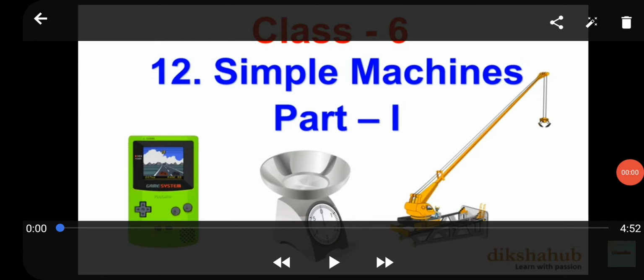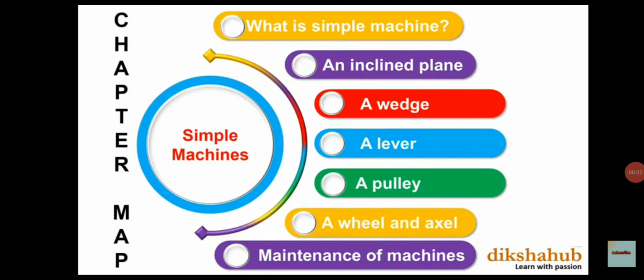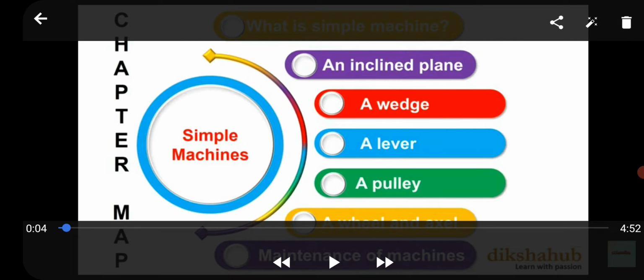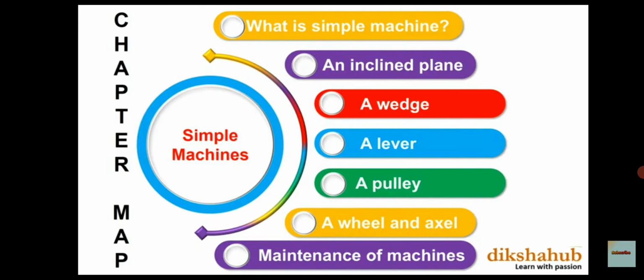So children, today we will discuss simple machine, chapter number 12 in our science. First we will recall what we had studied in our earlier lesson. Related to our simple machine, we had completed force, after that work and energy.